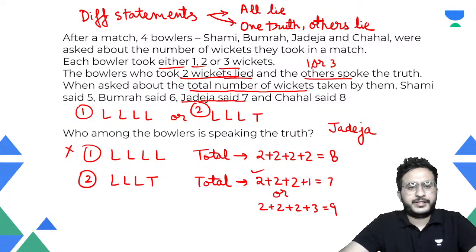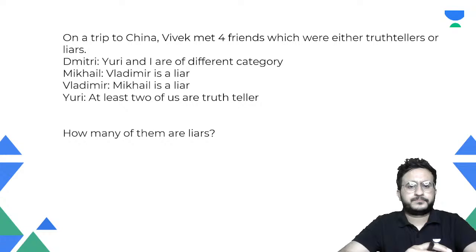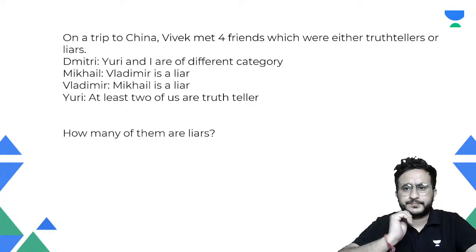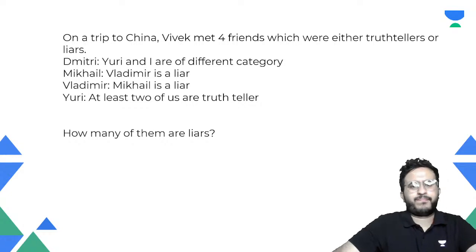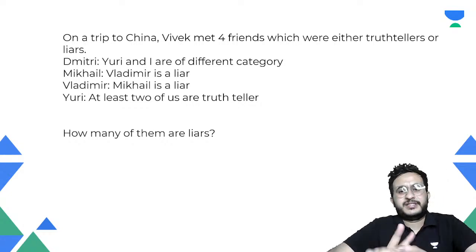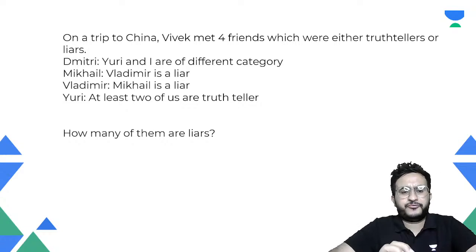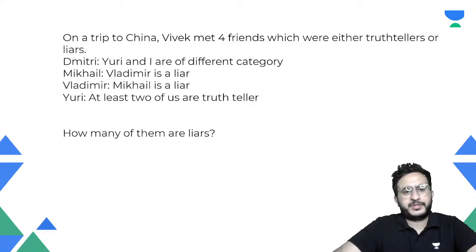Okay. All right. So let us do the next problem. So this should have been Russia because these are Russian names. A person met four friends and they were either truth tellers or liars. These are four statements given by four people. We have to tell how many of them are liars.